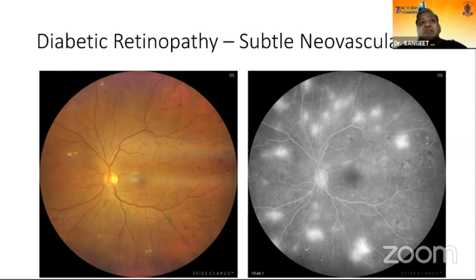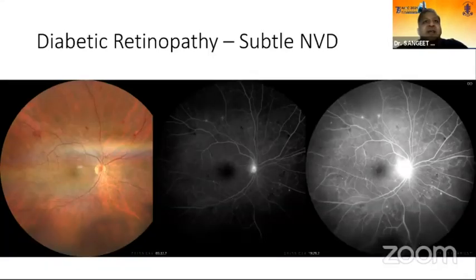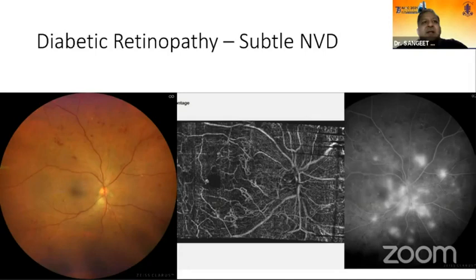Again, to pick up subtle neovascularization: if you see this patient in the fundus picture, you can hardly see the new vessels, but when you do an FFA, you pick up many more new vessels. And again, for subtle NVDs, in this case a small NVD can be picked up, and in this case, again, a very subtle NVD, though it was a large NVD, could be picked up by OCT angiography.